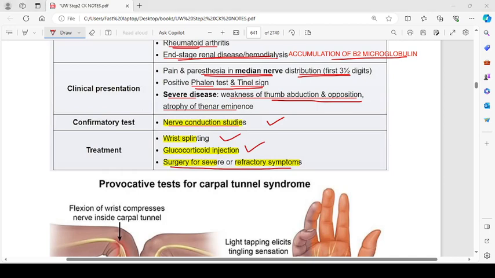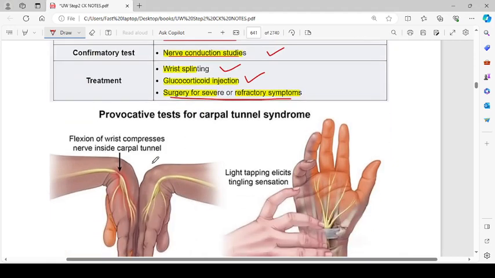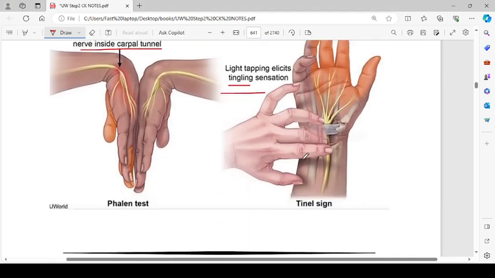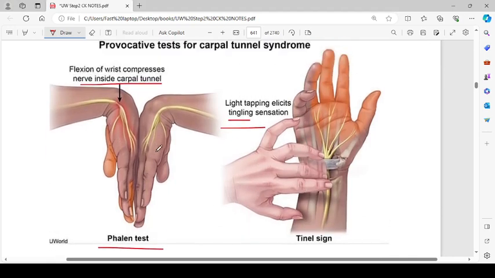Provocative tests for carpal tunnel syndrome are flexion or wrist compression, and light tapping over the nerve inside the carpal tunnel elicits a tingling sensation. Okay, so this is the Phalen test, in which both hands are brought close together, and if there is pain, it is positive. The Tinel test is when we do light tapping and it elicits a tingling sensation in the distribution of the median nerve.